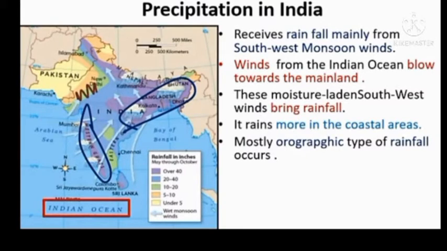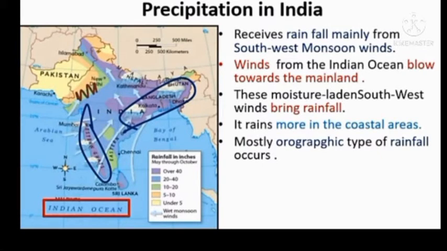Then because of the obstruction caused by the western and eastern Ghats, it rains more in the coastal areas. The rainfall reduces on the leeward side of the hills. These winds blow parallel to the Aravallis. As a result, rainfall is low in parts of Gujarat and Rajasthan. Later, these winds move towards the Himalayas. Their moisture carrying capacity increases. Then, orographic type of rainfall occurs because of the natural obstruction of the Himalayas.